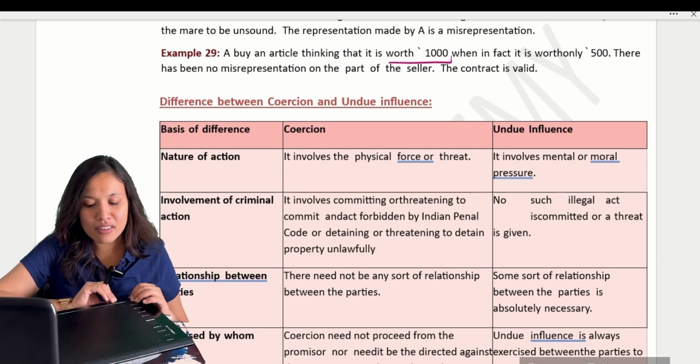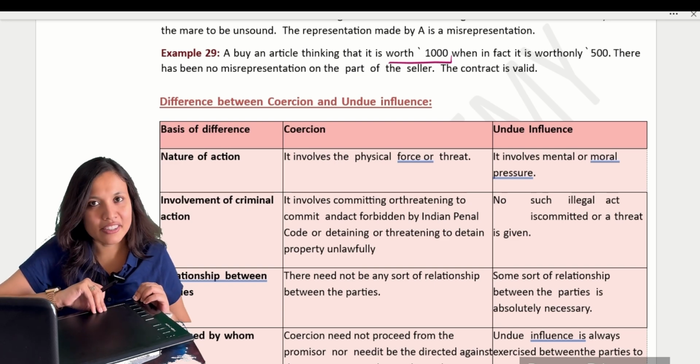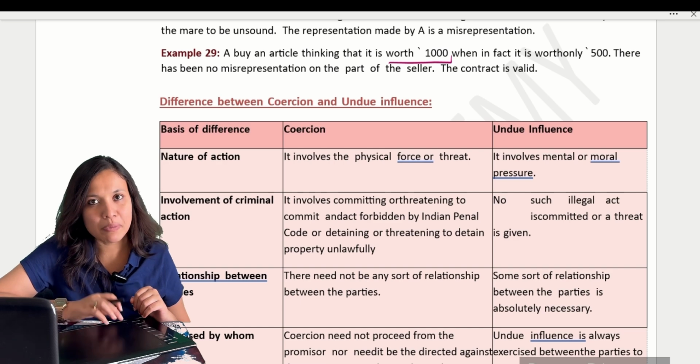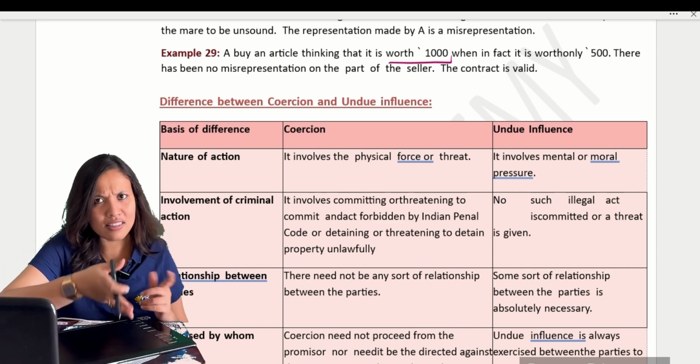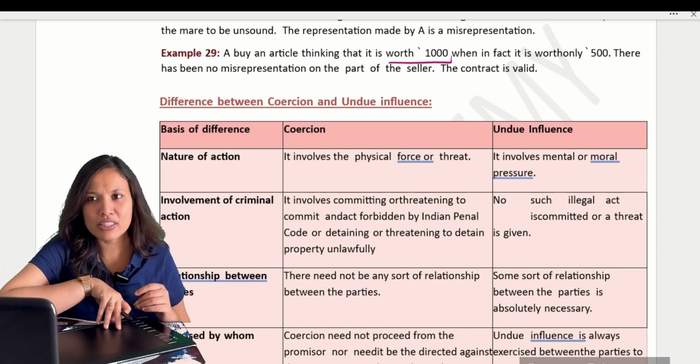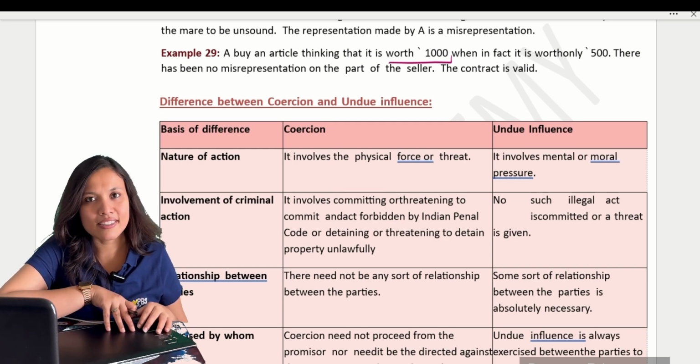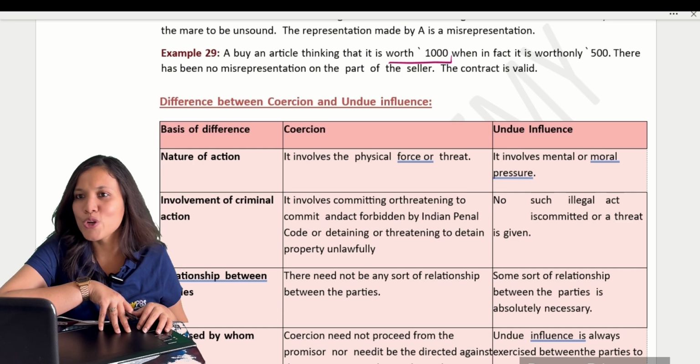In fact, the value of this product is just 500 rupees, but you bought it thinking that it could be worth 1000 rupees. You paid 1000 for it. You only thought that it is 1000 rupees and you gave 1000 rupees for this particular product and bought it. In fact, it was worth only 500. Now is it a misrepresentation? No.